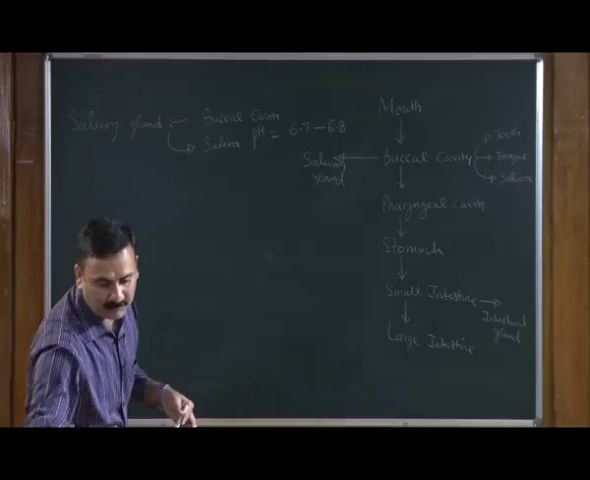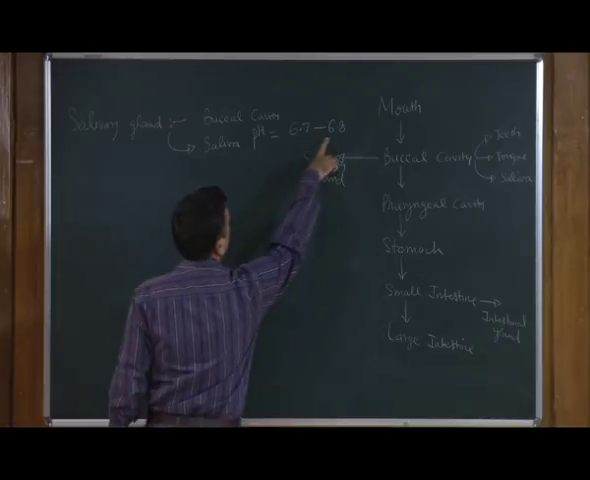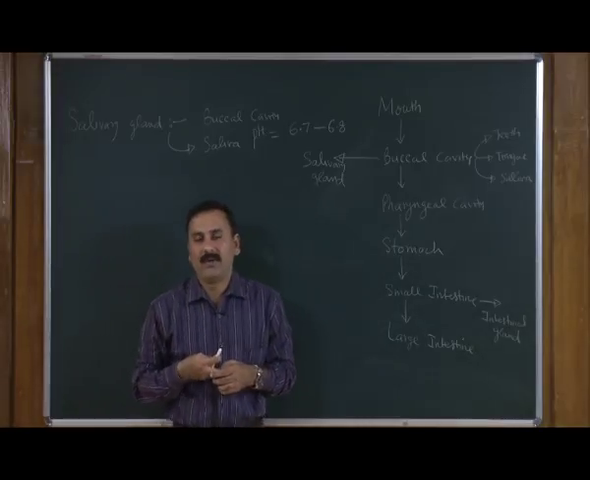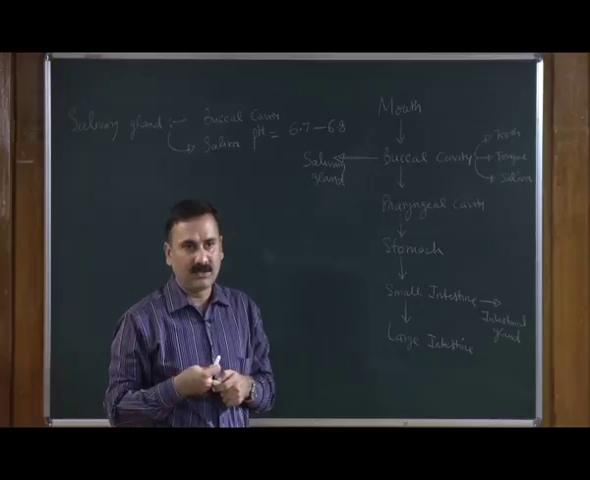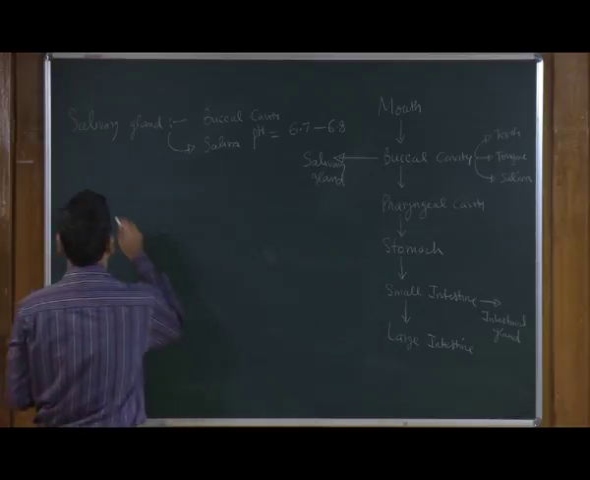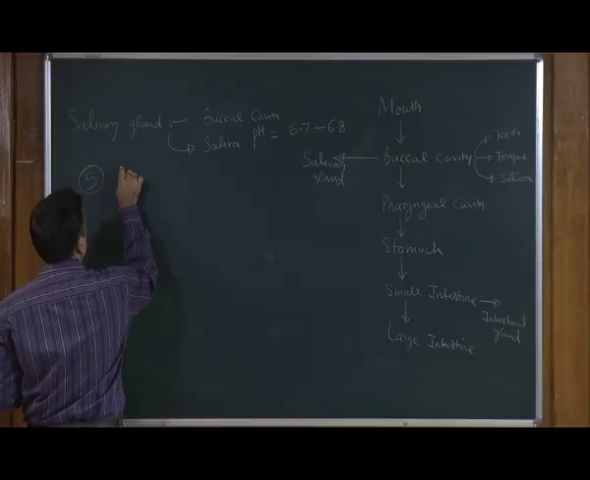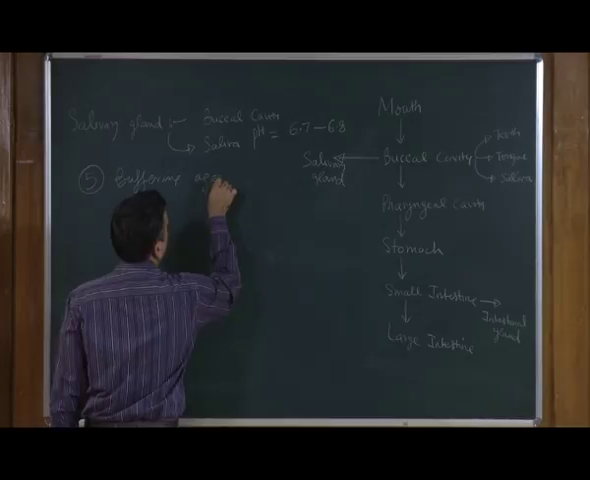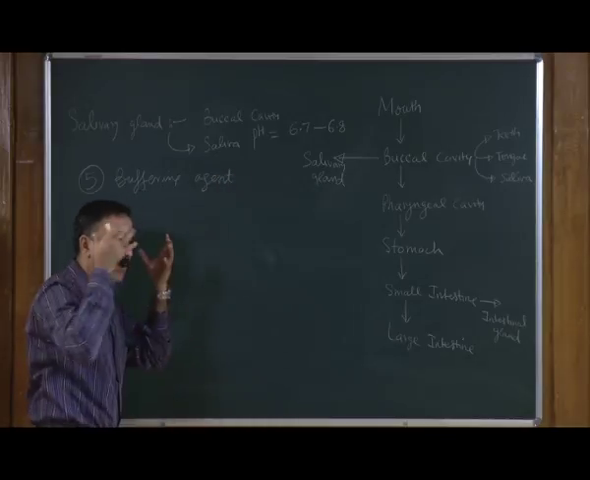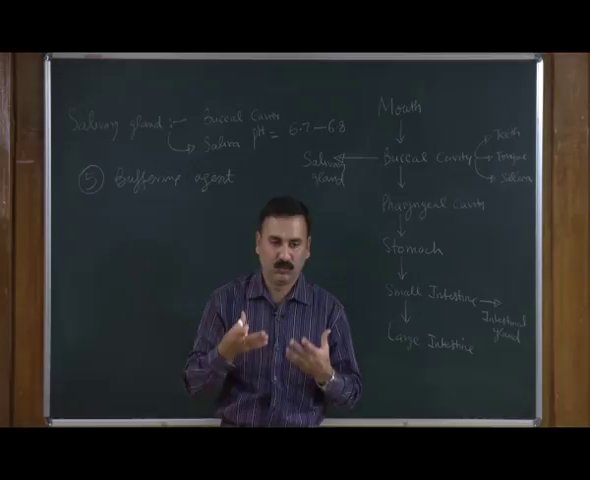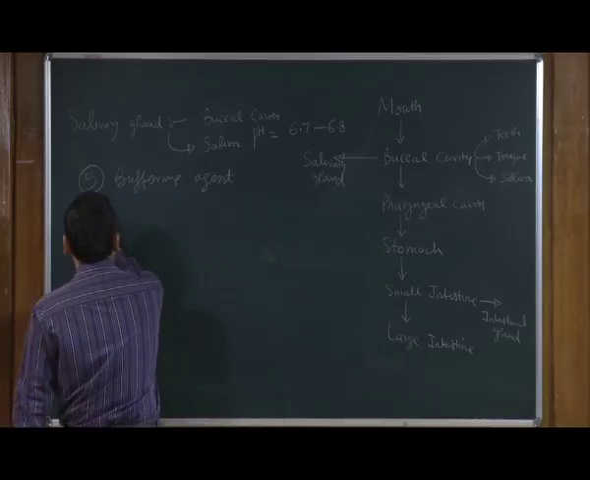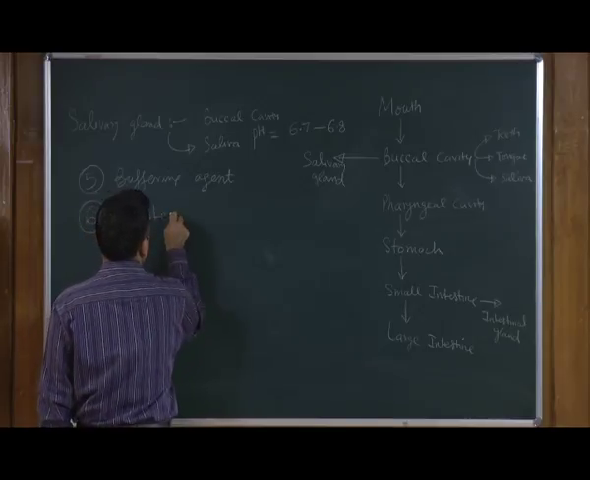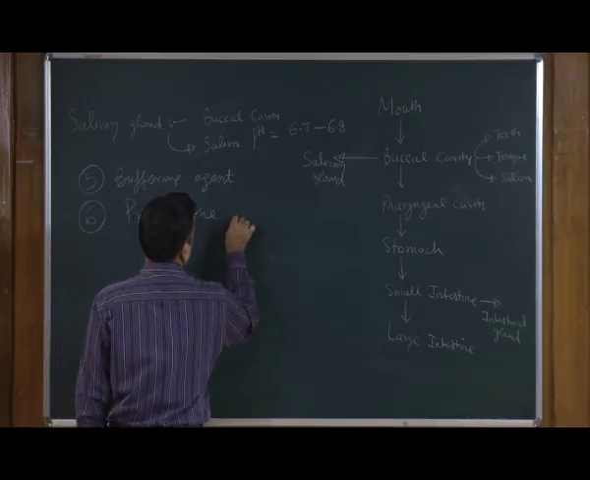As we said, the saliva has a pH of 6.7 to 6.8, and it also contains a large quantity of bicarbonate, and as a result it gives buffering capacity. So, it works as a buffering agent to maintain the pH of our buccal cavity or our mouth. Antimicrobial agents are present, so it protects the buccal cavity from infection.